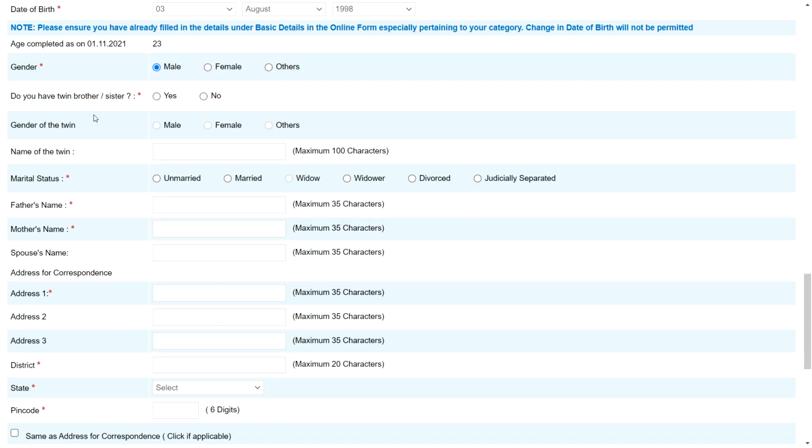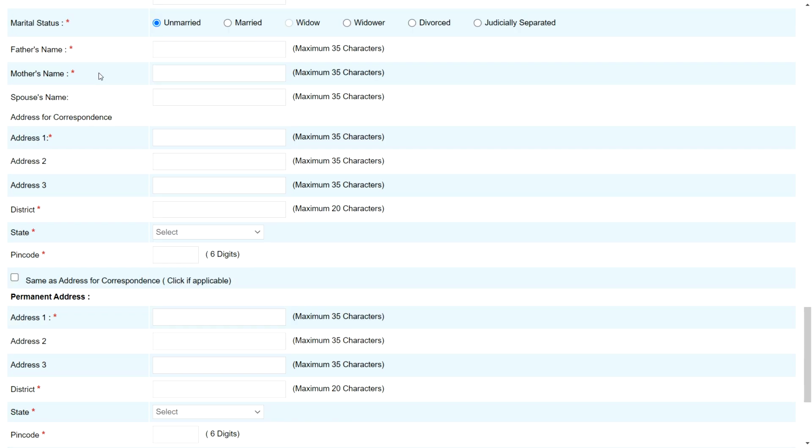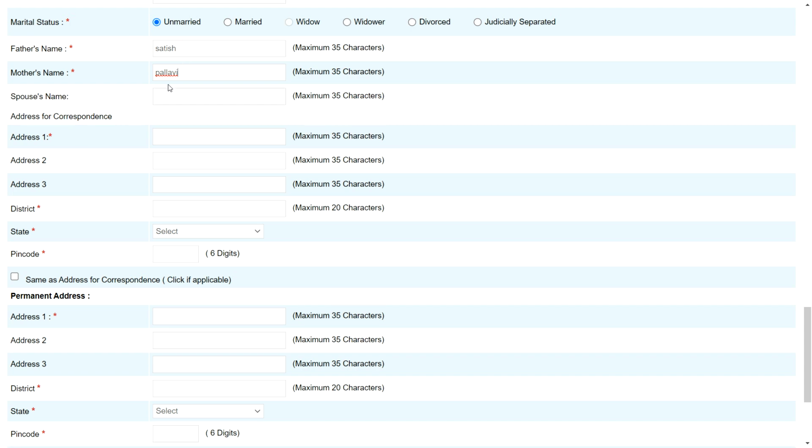So just select gender, then do you have a twin brother or sister? If yes, then you need to select yes. Okay, and then you need to fill all the details, that is gender of twin, name of twin, like this. If you don't have, then no. Okay, marital status. So many candidates make mistakes here also. Okay, if you are not married, then simply click unmarried. If you are married, then married, and for other also you can select. Now father's name, mother's name. So simply type. Okay, and this should also match with your SSC certificate.